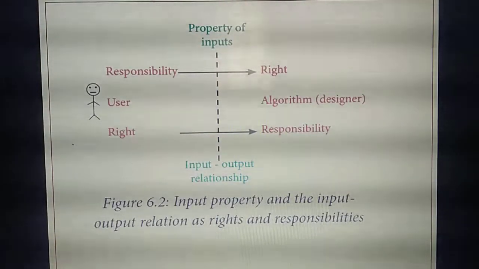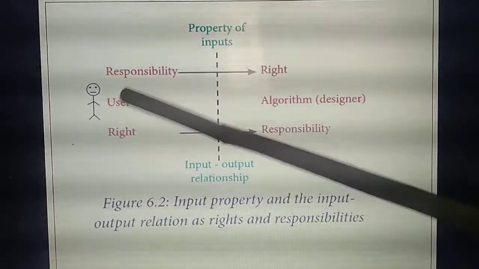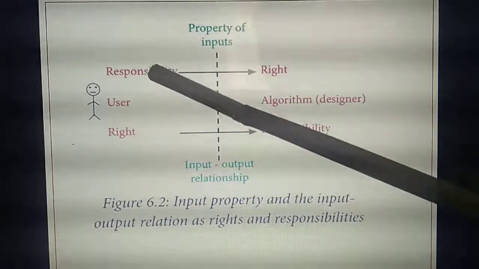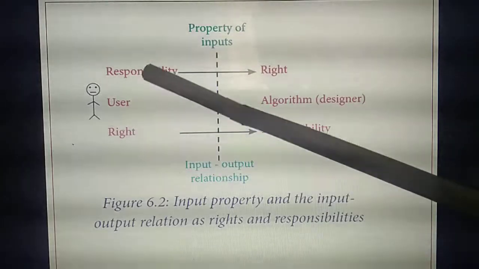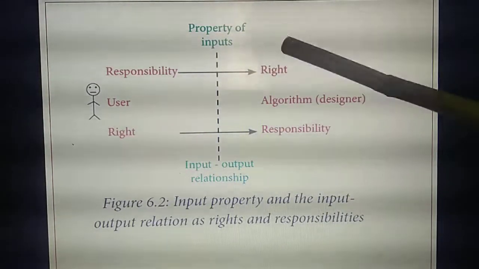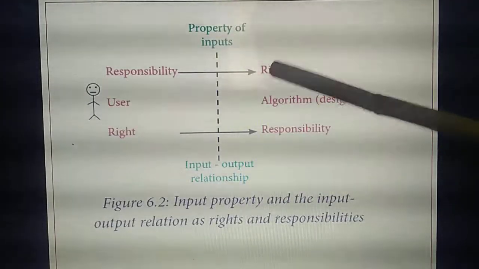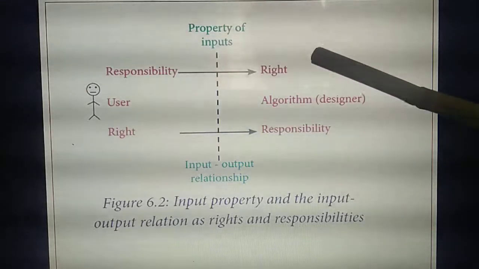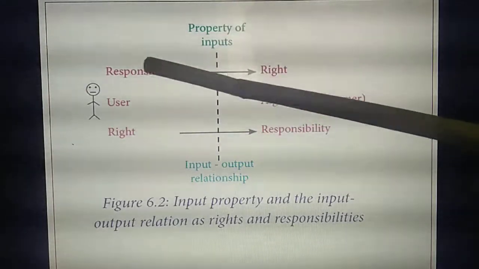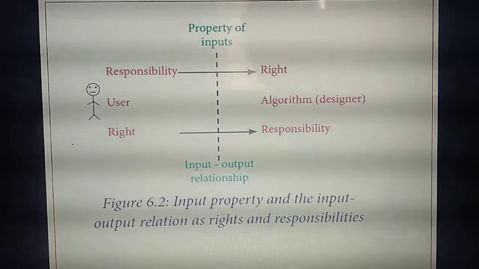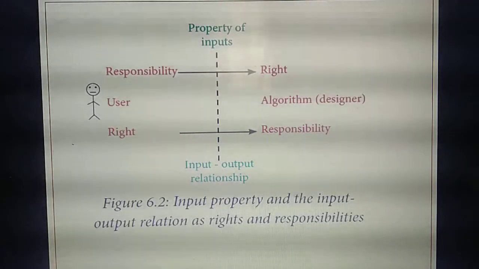Likewise, if you are going to stitch a new cloth, you have the responsibility to give correct measurements and correct designs. Then the designer has the rights and responsibility to satisfy your requirements. That's the property of input. Based on the inputs you have given, the designer needs to satisfy your needs. That only they have given in the diagram. Understand?